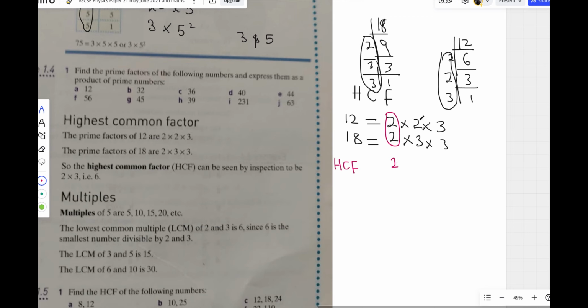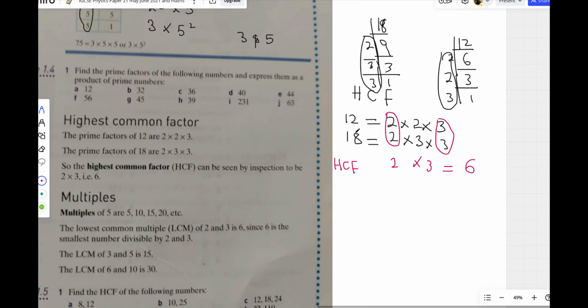There's 2 here, there's no 2 here, so I ignore. So I say multiply by, there's 3 here, there's 3 here, so I take. So I say times 3. So my HCF is 2 times 3, which is 6. So the highest factor that can divide 12 and 18 is 6. What is the meaning of HCF? It is the number that can go into 12 and 18 without a remainder.